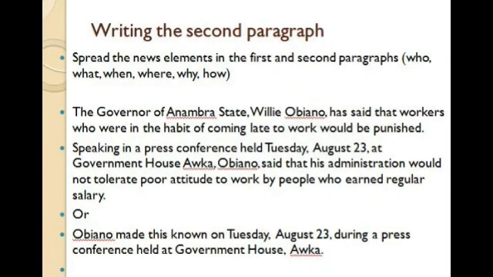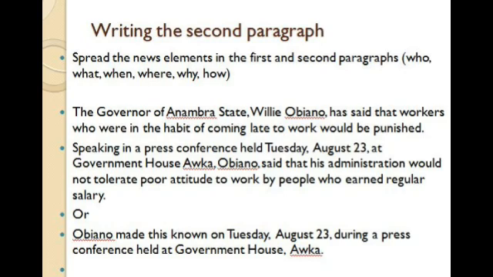Writing the second paragraph. So after writing the lead, the next thing is to learn how to write the second paragraph of a news story. Remember we said you have to take it bit by bit. Learn how to write the lead, learn how to write the second paragraph, and then how to write the other paragraphs. So look at this example.